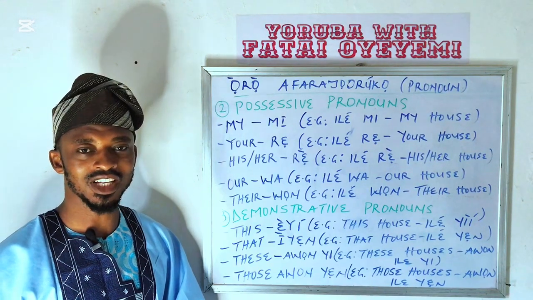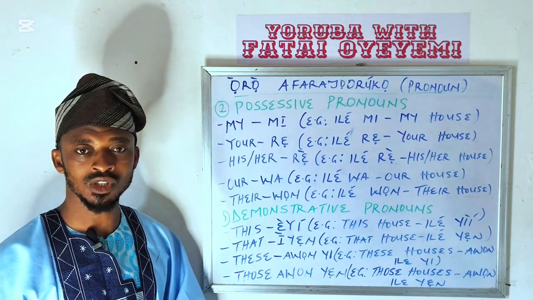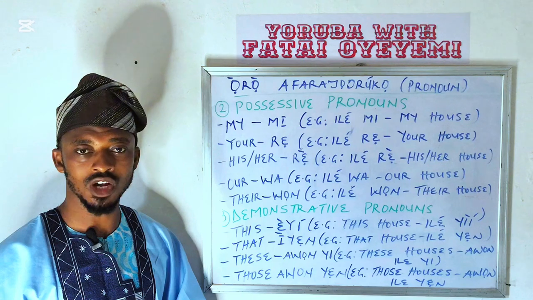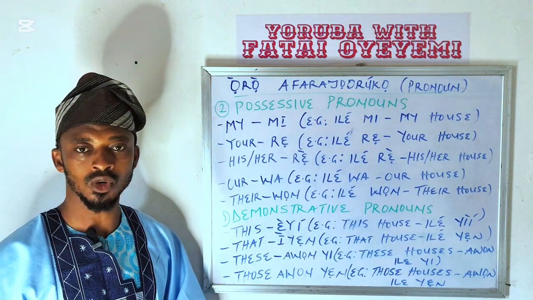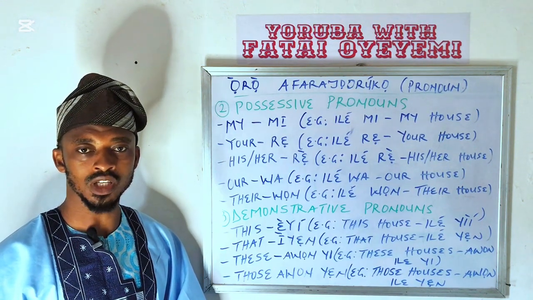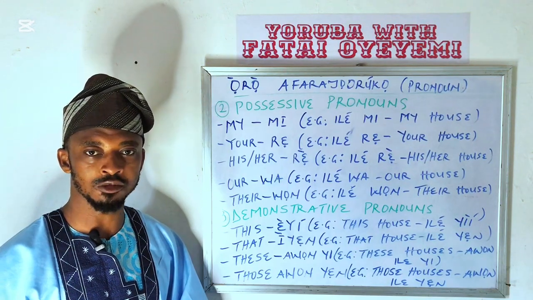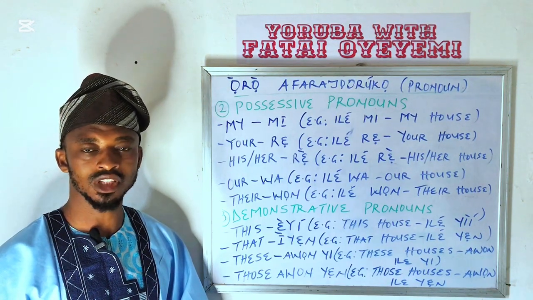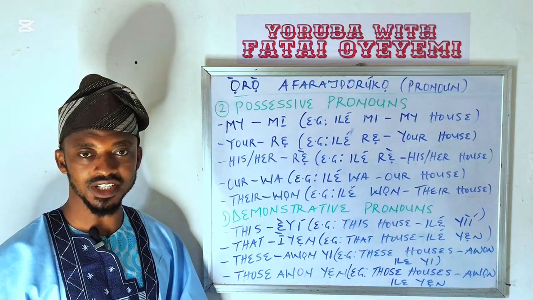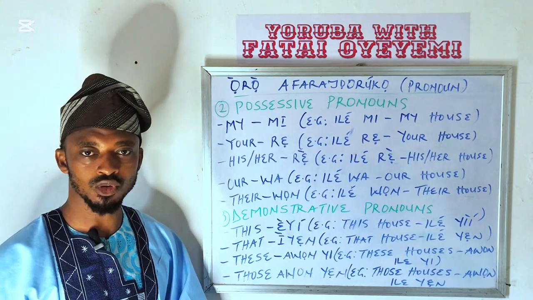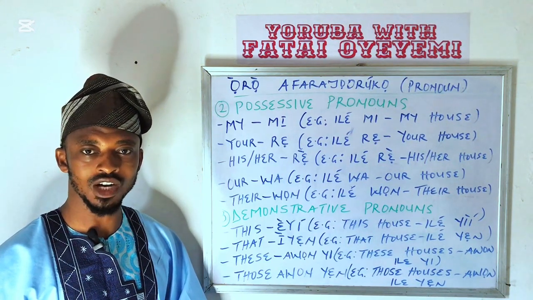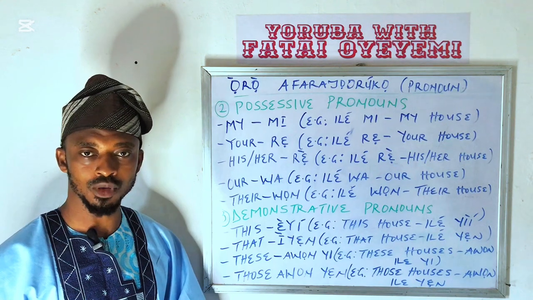And in today's lesson, we're going to be continuing on our topic, pronouns in Yoruba language. In the previous class, we looked at what a pronoun is and how many types of pronoun we have. Remember, we said we have 4 types of pronoun: the personal pronoun, possessive pronoun, descriptive pronoun, and interrogative pronoun.